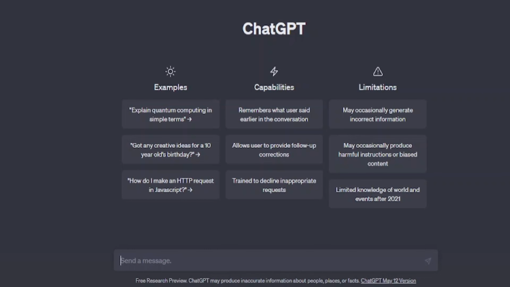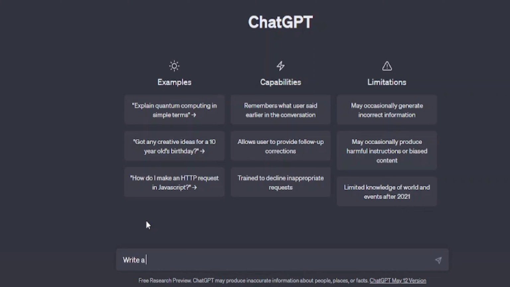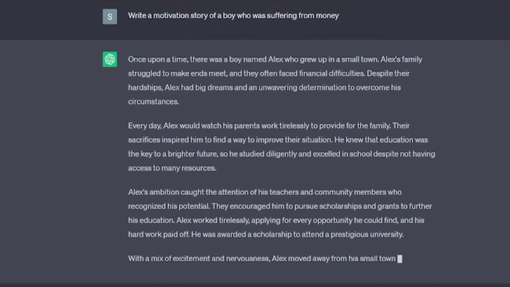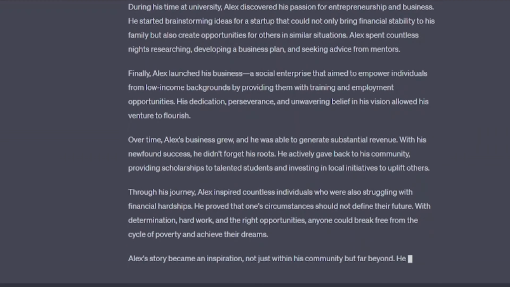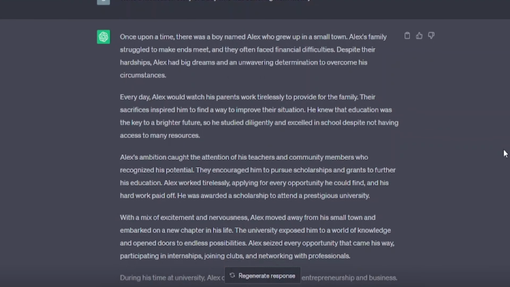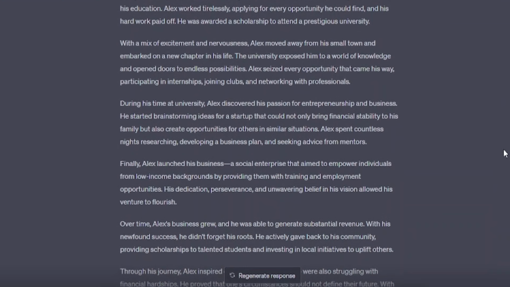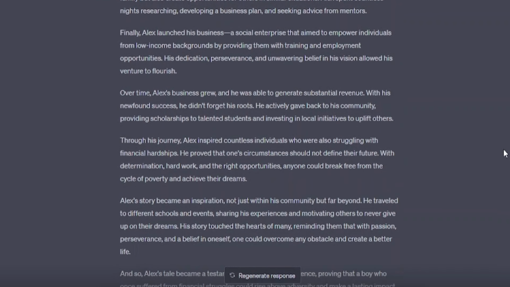As you know, to create a good video, you first need to come up with a good story idea. So, I asked the chatbot to write a motivation story of a boy who was suffering from money. If you didn't like the story, you can tell the chatbot to generate another story. But I like this story of Alex. Now we have a good story.